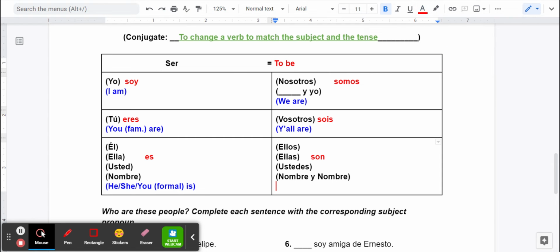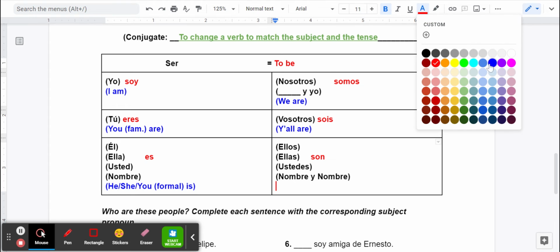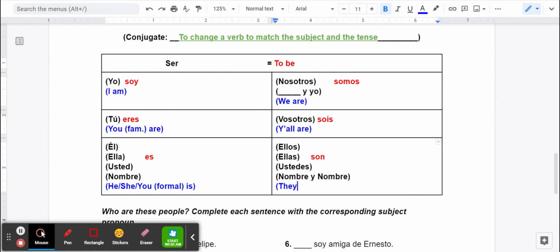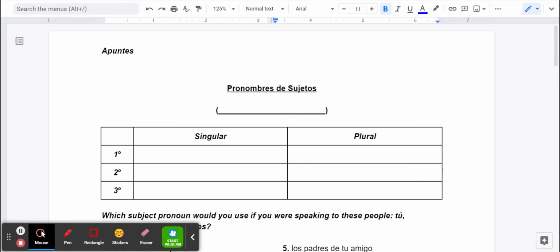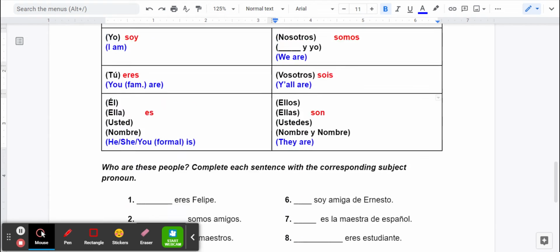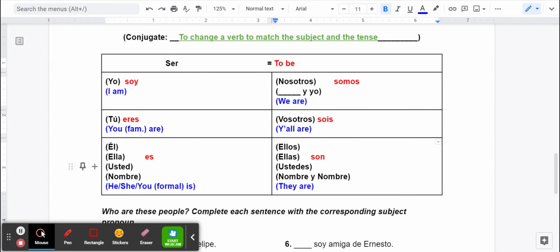And again, if you have multiple names, you would use this list or this spot on the chart. Now, what you should notice is that these 6 line up with these 6. They line up with this chart. So if you're asking yourself, which form of ser do I use? Ask yourself, is it singular, this column, or plural, this column?